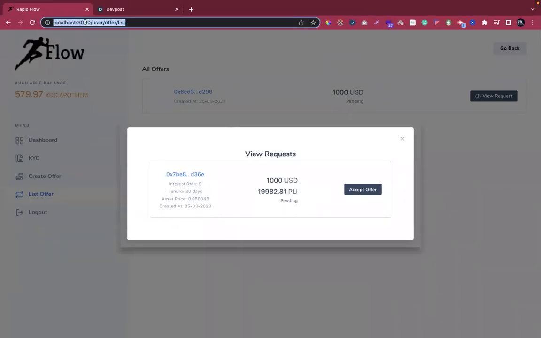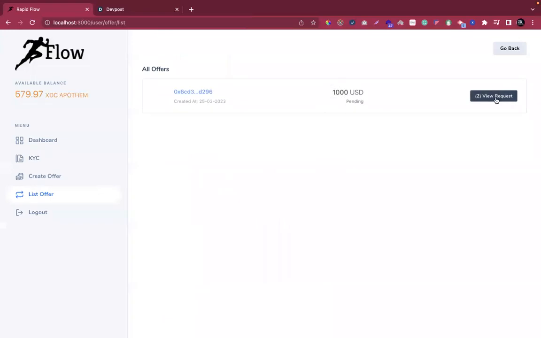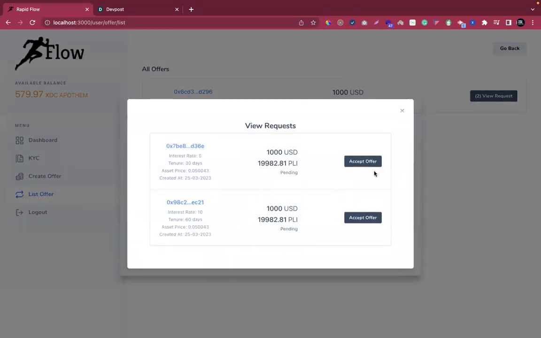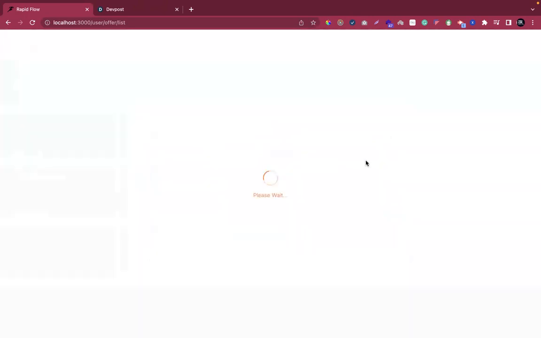Now let me go ahead and refresh it one more time. I can see two requests, right? So here I can see that the interest rate is 5%, tenure 30 days, and asset price greater than. Similarly, the interest rate 10%, tenure 60 days. Now I can decide whether I'm good to go with this offer or this one, because I will get 60 days payback time, but the interest rate is quite high, right? So what I would choose, I would just go with this 30 days time period. I would accept it.